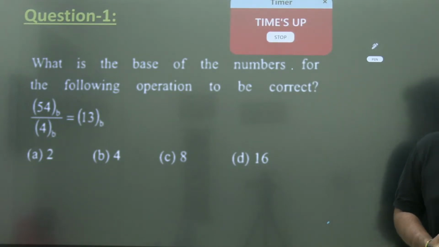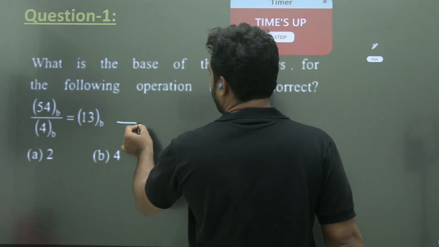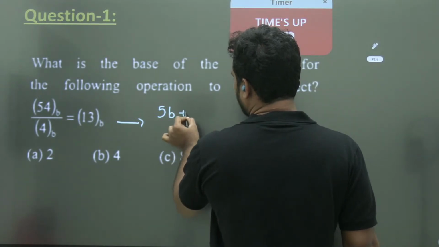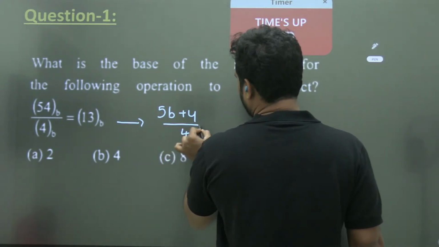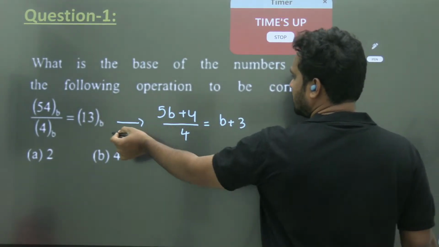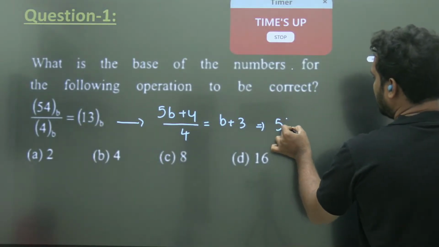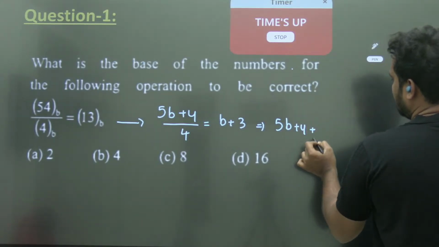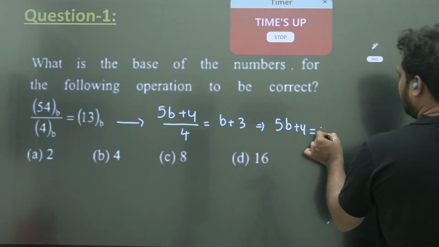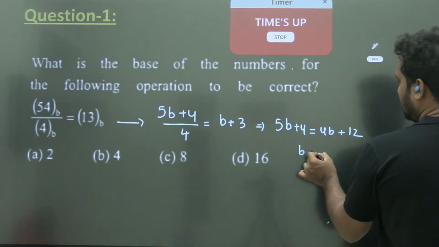You are saying options B and C. Okay, time up. So let me give you the explanation. 54 to the base b can be written as 5b plus 4, divided by 4, equal to b plus 3, because the base is b, into 1. So this will give me 5b plus 4 equal to 4b plus 12. So your b is equal to 8.